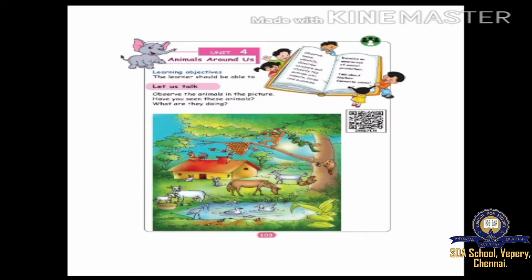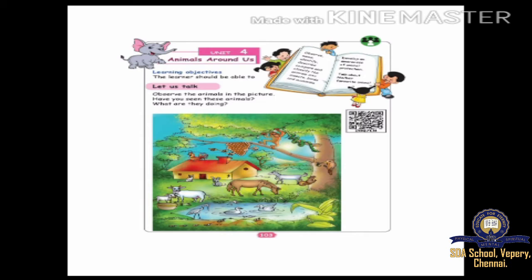For example, some children may take a stone and beat the dog or other animals. That time we have to protect the animals. That is awareness. You have to be aware of keeping the animals safe. Then you must talk about your favorite animals. From this lesson, you must identify, describe, compare, classify the animals into insects, birds and mammals, and develop the awareness of animals protection. These all you are going to learn from this lesson.